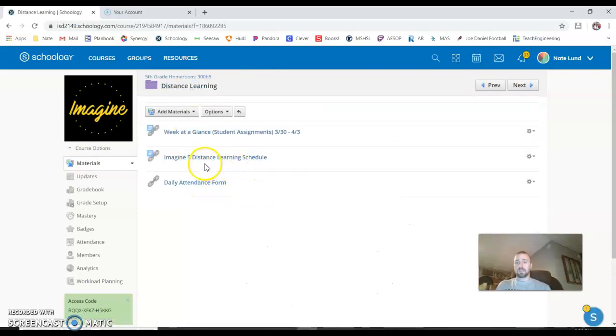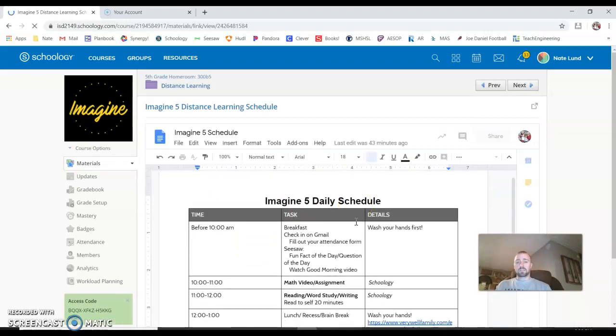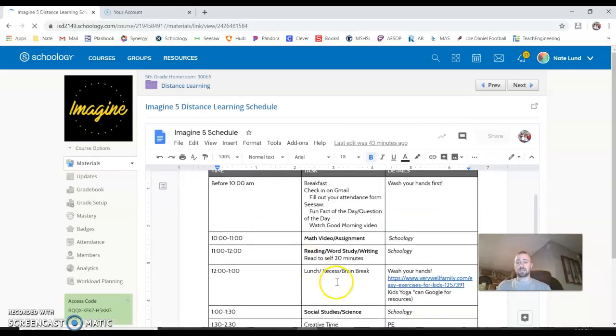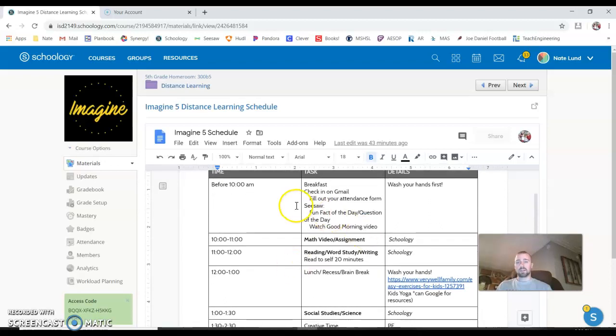and you look at the second one, this is the distance learning schedule that we just put together. If it doesn't work for you and you are able to go earlier, or if you're able to go later since your parents are working, you're at daycare or something, you by any means can do whatever schedule works better for you. But we just put something together that you might want to use as a start, and we'll go from there. So sometime before 10 a.m., at 9:15, we have the first Google Meet. That link will be posted into Seesaw as well.